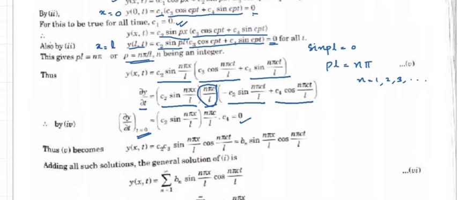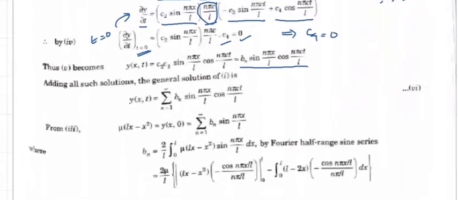That means when we substitute t equal to 0 in this equation, we will get c2 sin(n pi x by L) into n pi c by L into c4 equal to 0. This implies c4 will be equal to 0 because other terms cannot be equal to 0. Hence, our y of x comma t changes to c2 c3 sin(n pi x by L) cos(n pi ct by L), which I am rewriting as bn sin(n pi x by L) cos(n pi ct by L).